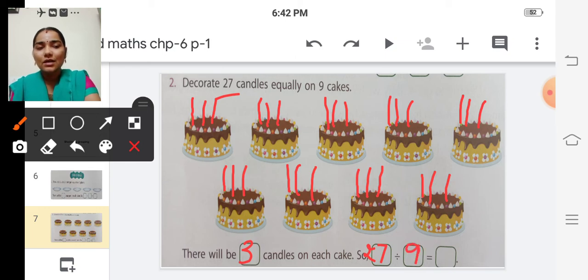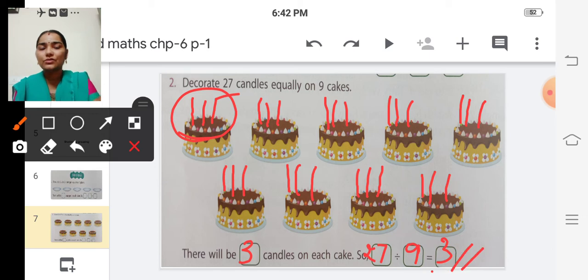So 9, which is equal to the answer, the quotient. That means in each cake, how many candles are there? In each cake, 3, isn't it? So 3 is the answer. So 27 divided by 9 is equal to 3.